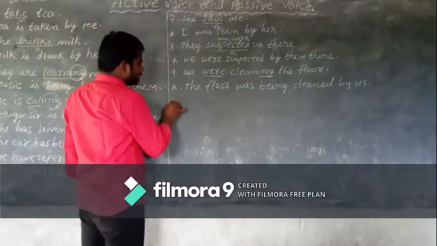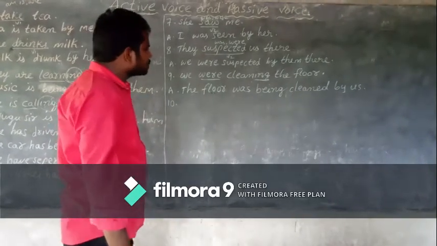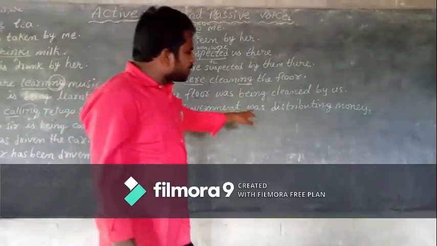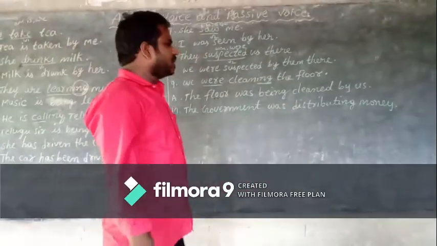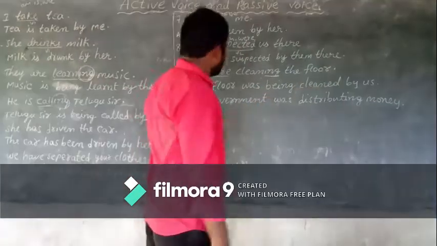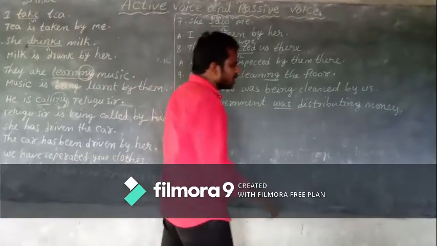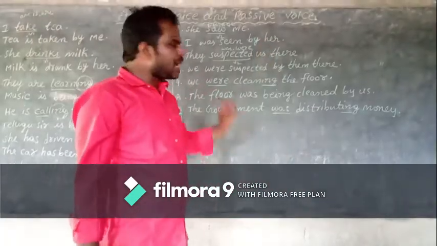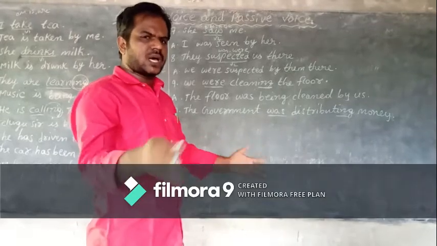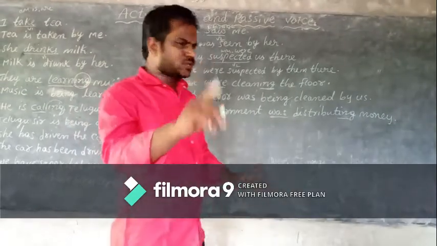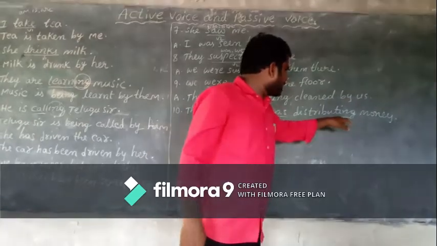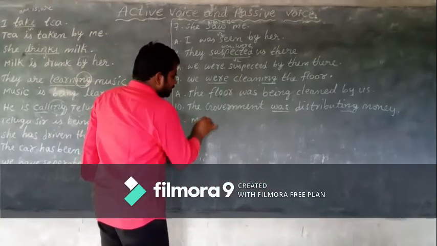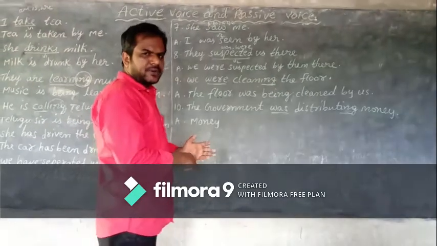Next, 10th sentence. Ready. Okay children, the government was distributing money. First of all, children, was is past tense, ing continuous tense, so past continuous sentence, past tense. So past B forms was or were. Rules common, children. First rule, object should be changed as subject. Distributing money, money is the object, money. Second rule, decide B form, was or were.